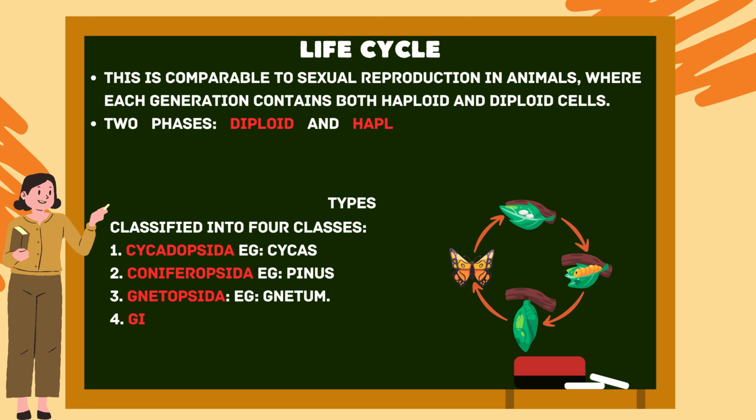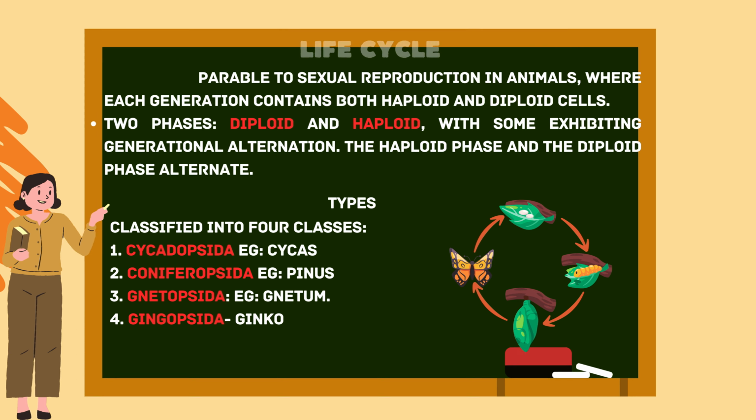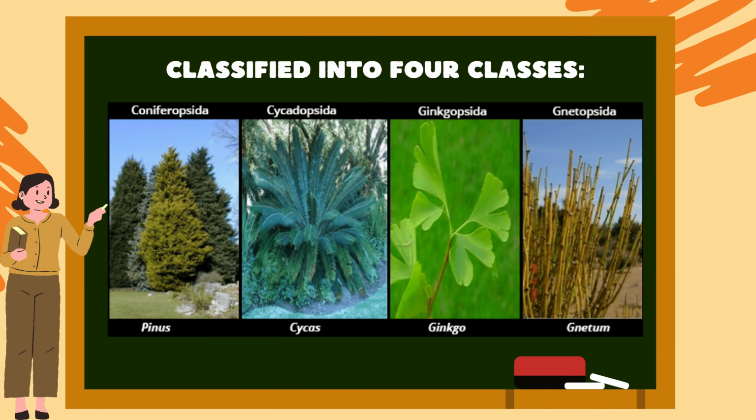Types of gymnosperm life cycle. Gymnosperms are classified into 4 classes. Cycadopsida, an example is Cycas. Coniferopsida, an example is Pinus. Gnetopsida is Gnetum, and Ginkgopsida is Ginkgo. It is a picture where it is classified into 4 classes that you can see.